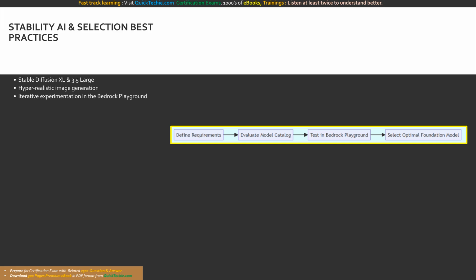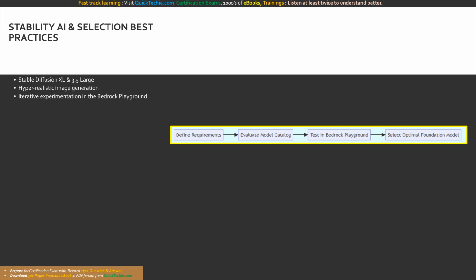So, with all these incredible model families, Titan, Claude, Llama, Command, Mistral, Jurassic, and Stable Diffusion, how do you choose the right one? Selecting the right foundation model requires a strategic evaluation framework. You must deeply analyze your specific business requirements. Does your use case require ultra-low latency for real-time chat? If so, smaller models like Claude 3 Haiku or Llama 3 8B might be optimal.